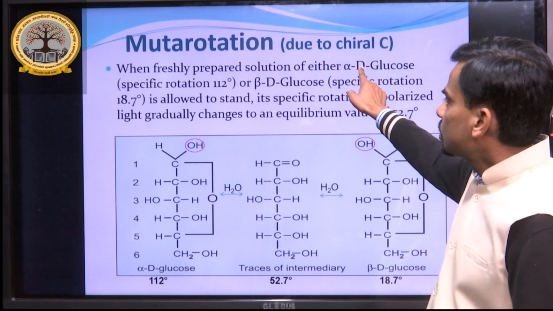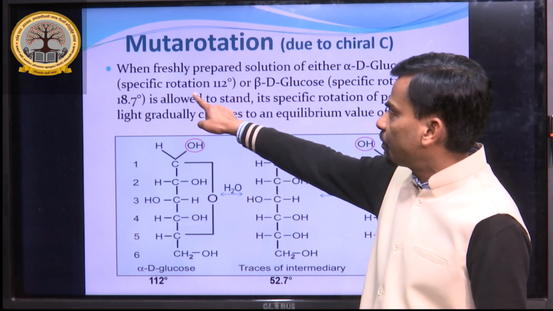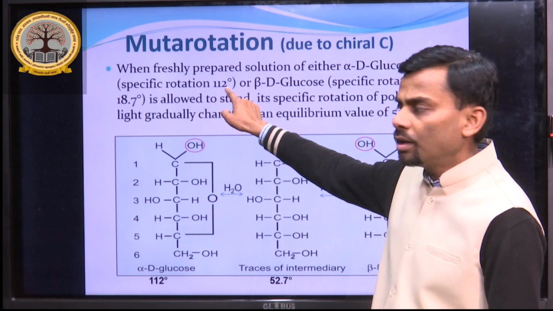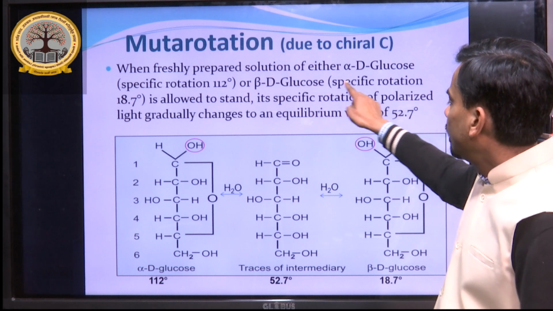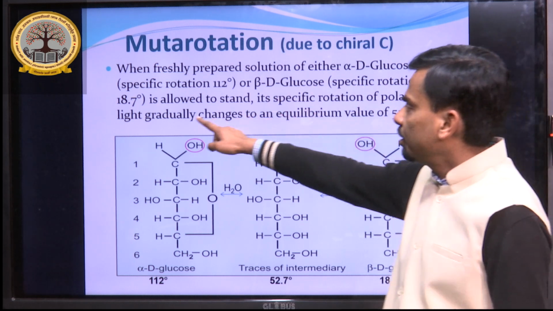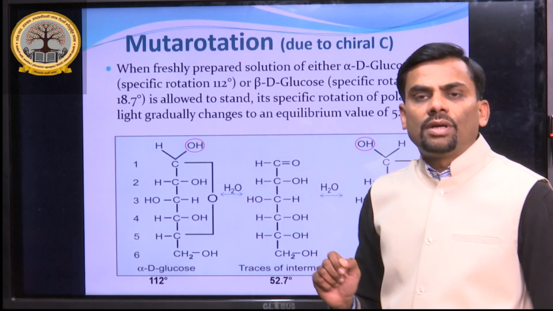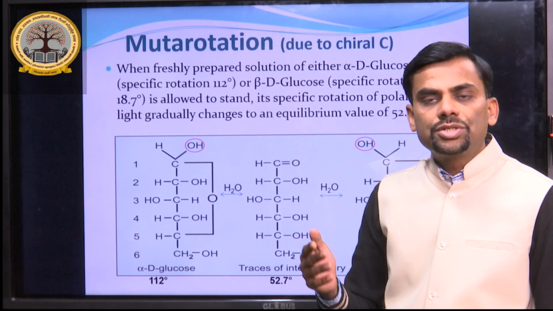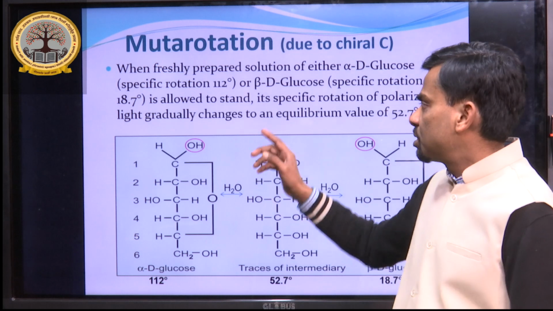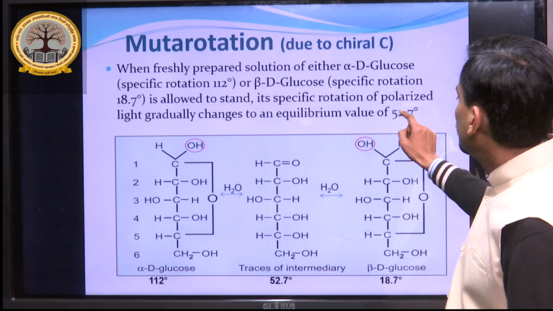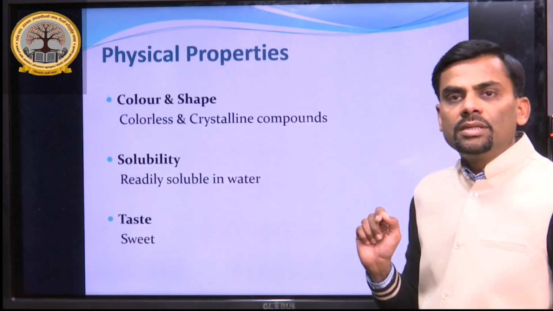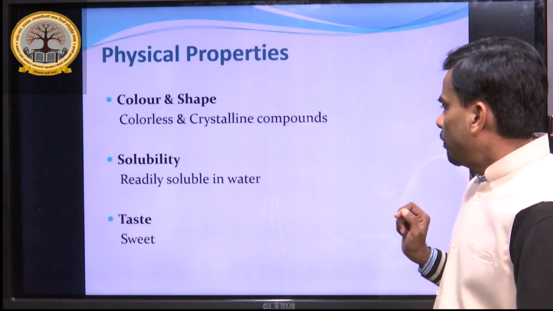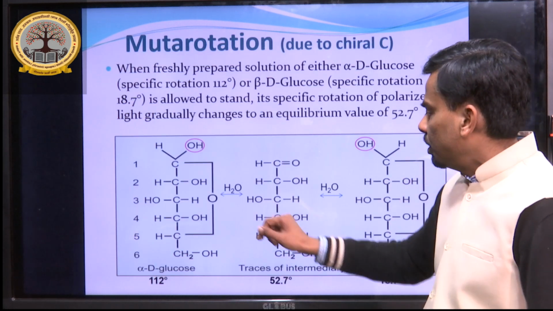So alpha D glucose has a specific rotation of light of 112 degrees, while beta D glucose has a specific rotation of light of 18.7 degrees. But when the solution becomes old, their specific rotation of light changes to 52.7. This is mentioned here in the structure.